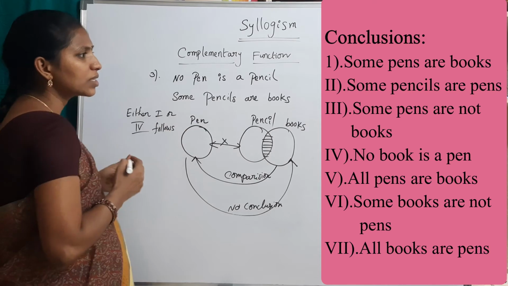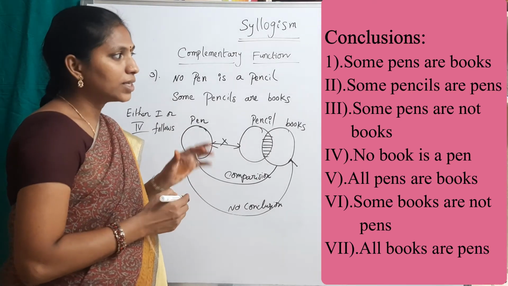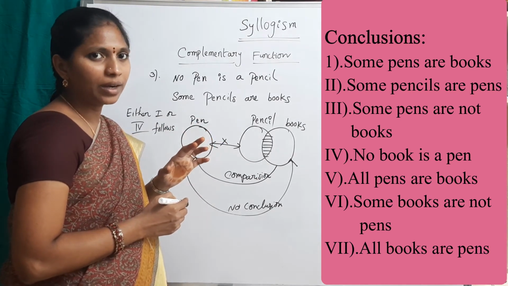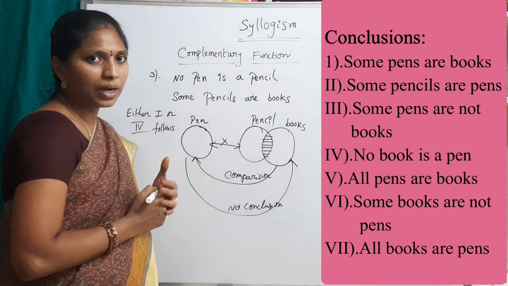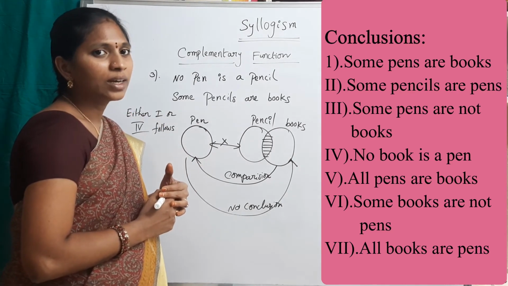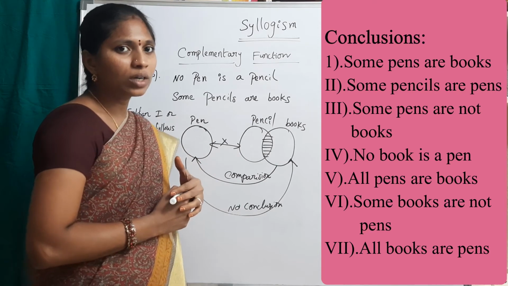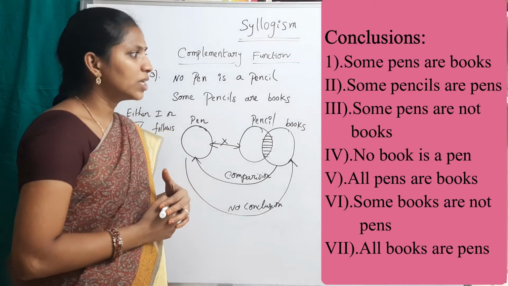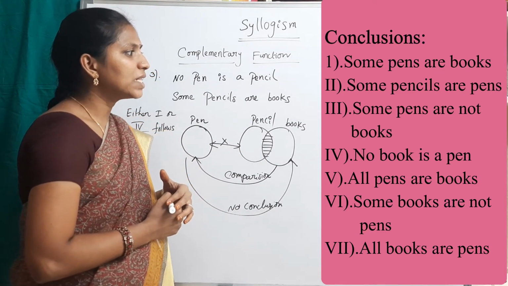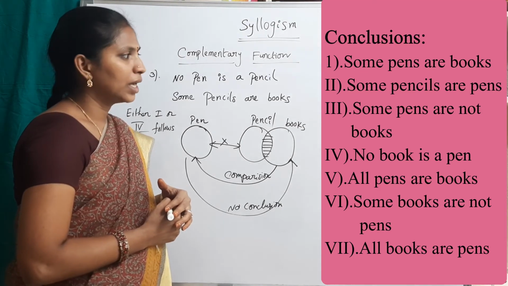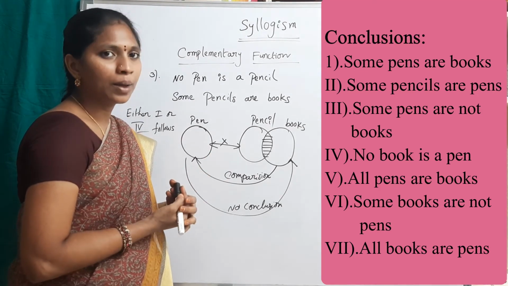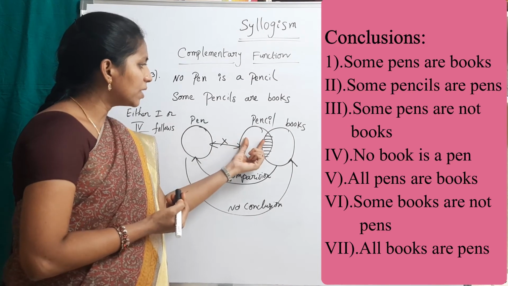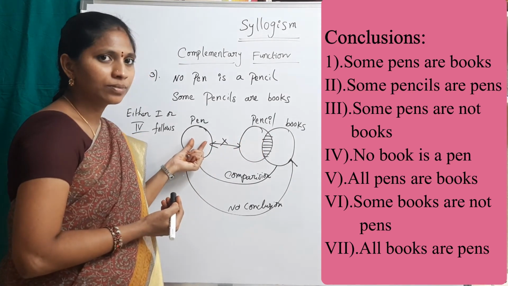Okay. Some and no: there is a change in subject and predicate, and there is no problem in the case of some and no. But in the case of all and some not, that is wrong. Now see the second conclusion. Some pencils are pens.